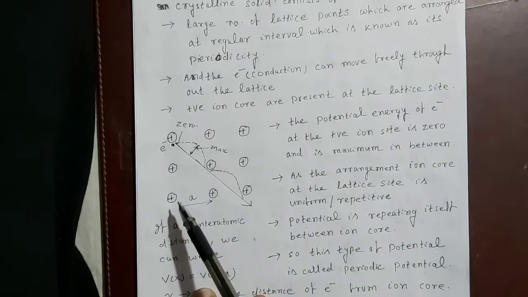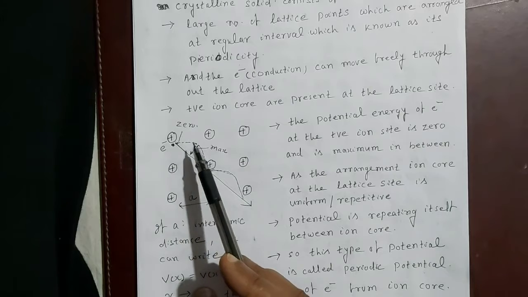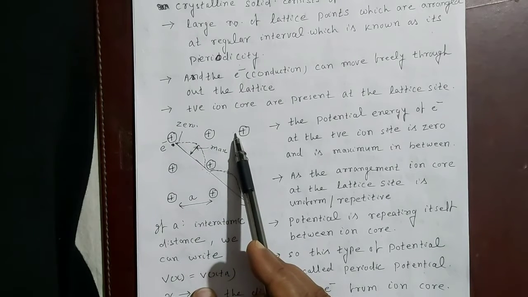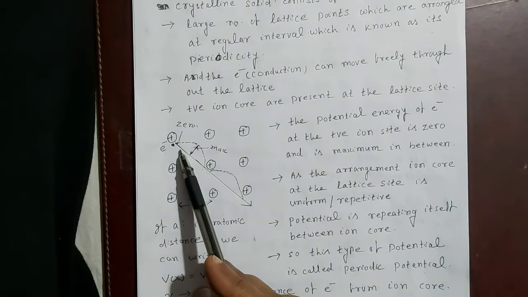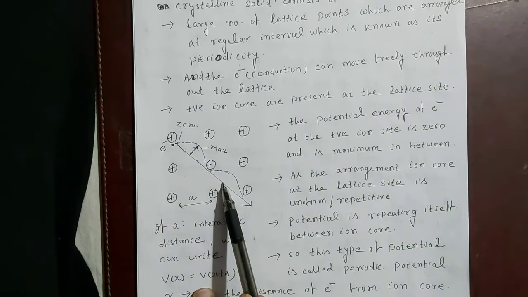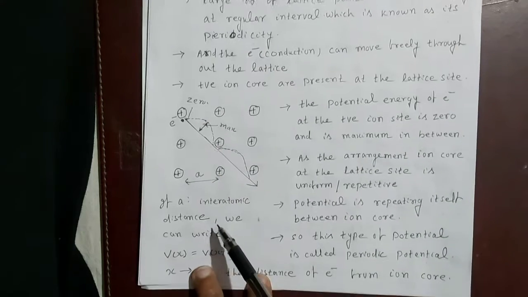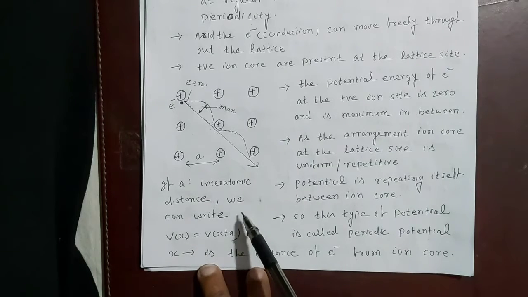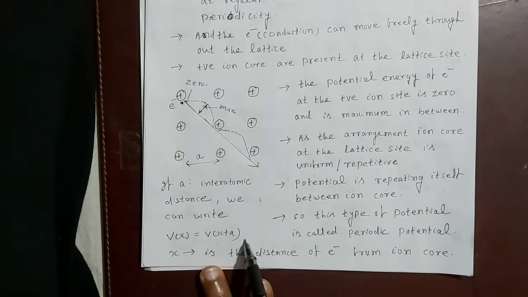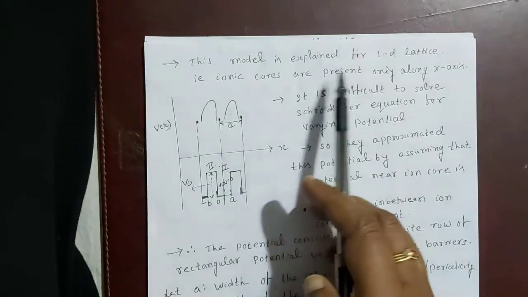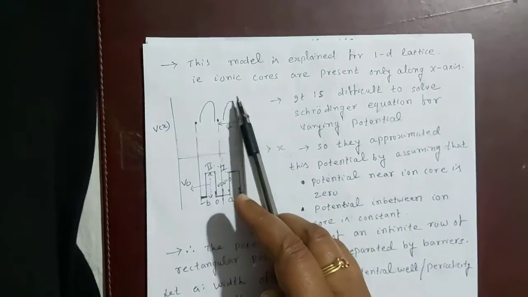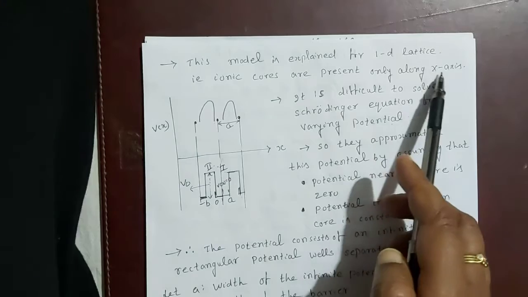Since the arrangement of ion cores at the lattice sites is repetitive or uniform, the potential that acts on the electron will also be repeating. So this type of potential is called periodic potential. If a is the interatomic distance, we can write V of x equals V of x plus a, where x is the distance of the electron from the ion core. This model is explained for one dimension, that is, the ionic cores are present only along the x-axis.